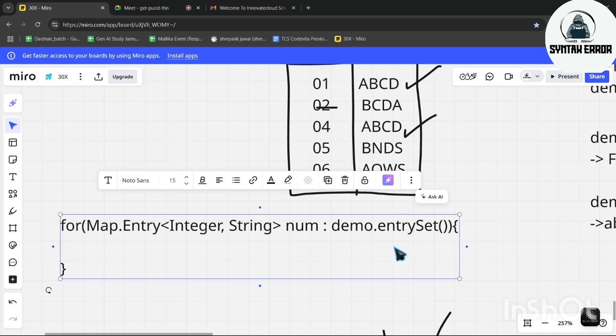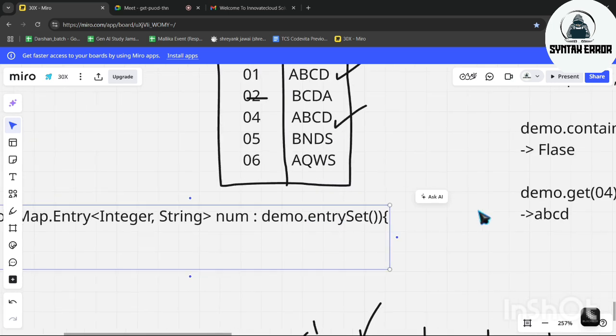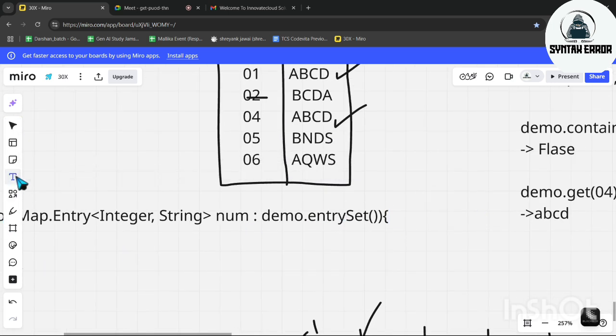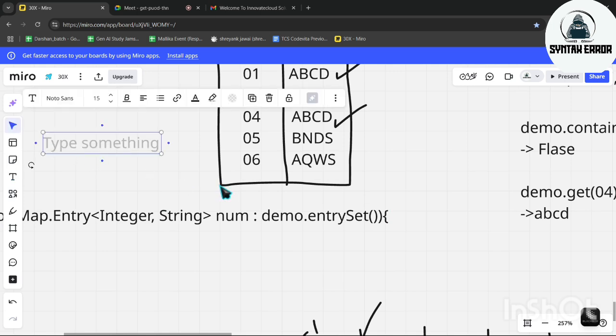And guys, this case sensitive part, you think how to remember it, when it is capital, when it is small. There's just a trick: when you are writing a function name, the first letter will always be small, and all the following words will be capital. In future, we will get one more thing where we will get demo dot get